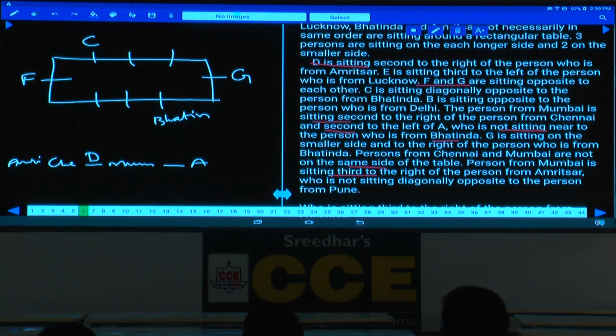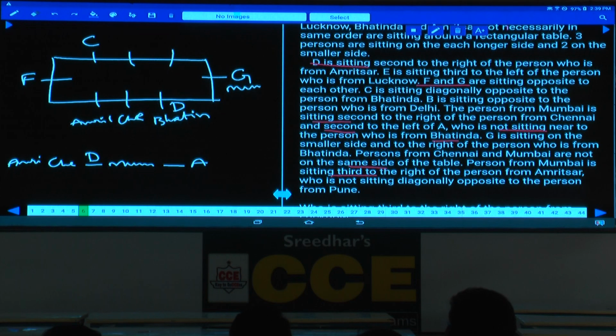Now tell me whether we can fix this Amritsar at this place or not. Now if you take Amritsar at this place, this is a possibility I am taking here. Next to Amritsar is Chennai. Amritsar, Chennai, next one is blank, and the next one is blank. And Amritsar, Chennai, next one is D. After this D, Mumbai.